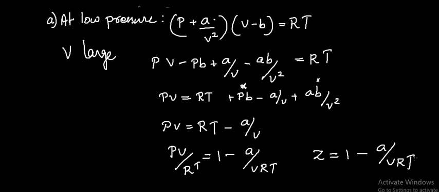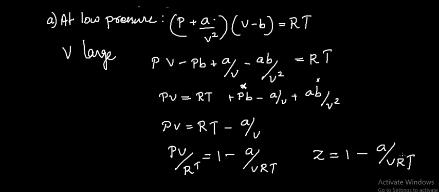As P gradually increases, volume will decrease and the a/VRT term increases. So with increase in pressure, the Z value will be lowered.